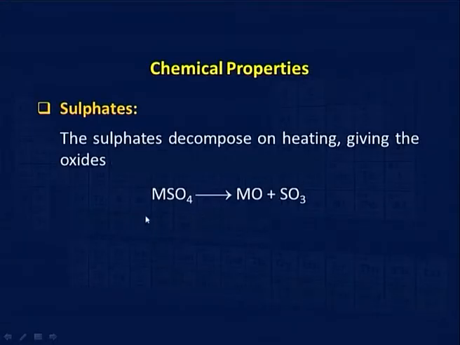Oxides do not decompose very readily, because they are small in size, and so are the cations of the second group. So, they are not able to polarize them, and even the lattice energy is quite high. Therefore, they do not decompose on heating readily, and the end product is generally MO. You can see here MSO4, any sulphate it could be, it leads to the formation of sulfur trioxide and metal oxide, and this oxide is quite stable. If you want to break this, you need a very high temperature.